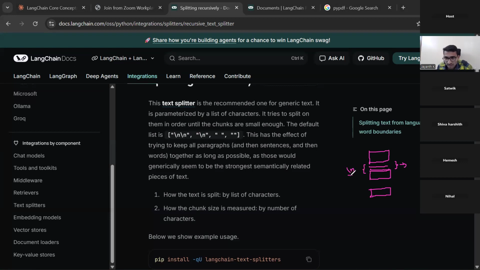One line is one backslash n, and two lines means two backslash n's. You're telling the computer that if you find two lines of spaces, consider it a paragraph. Like this, it is able to understand it is a paragraph. Are you able to understand?